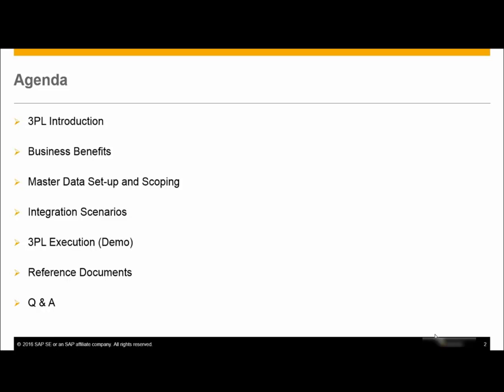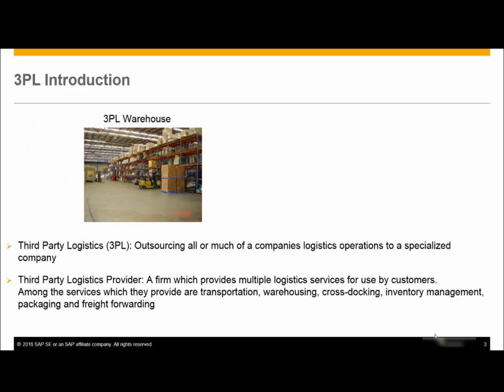Okay, let's start with the first topic in the agenda, that's 3PL introduction. What exactly is third-party logistics in general in the business? I shall be using the abbreviation 3PL instead of third-party logistics, just to keep it short and easy to use. Third-party logistics is an activity of outsourcing all or much of your company's logistics and distribution operations.